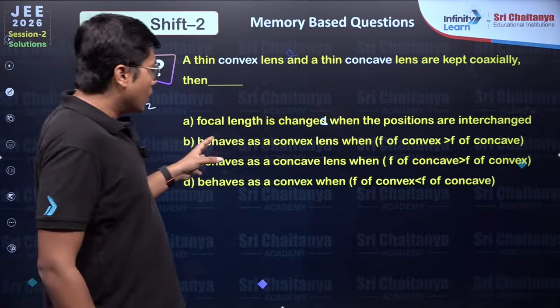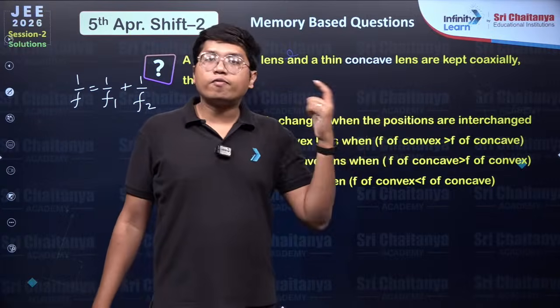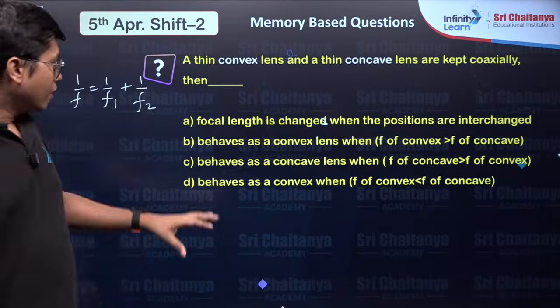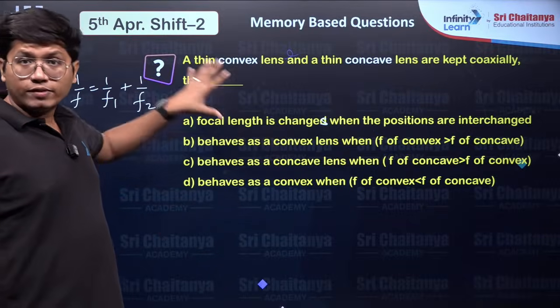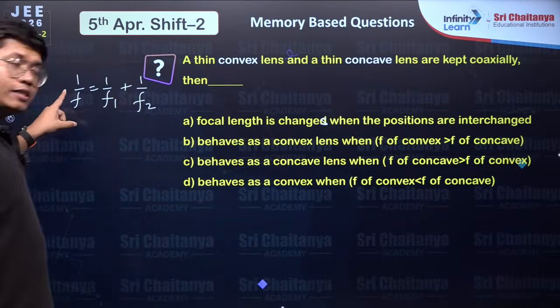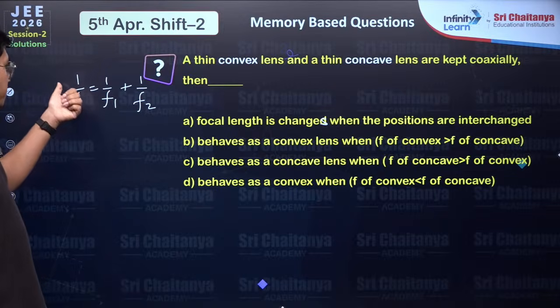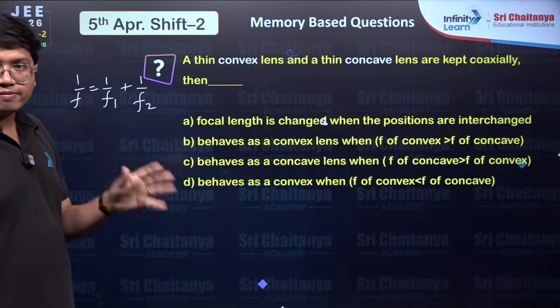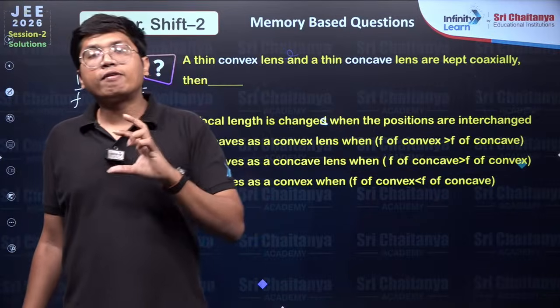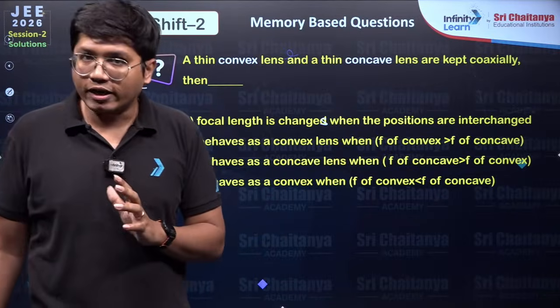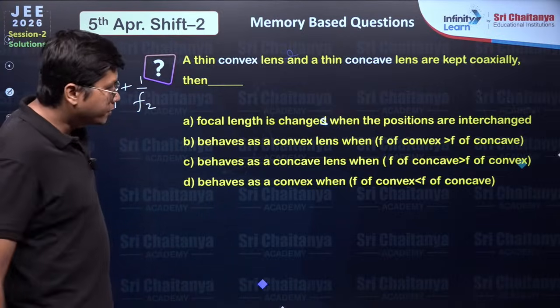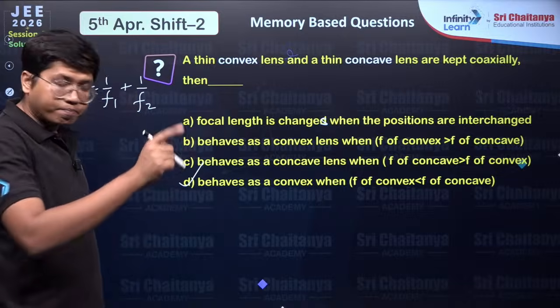Second thing, what is the behavior of the equivalent lens based on the magnitude of focal length? We know the behavior of the equivalent lens will be based on its sign, whether the equivalent is positive or negative. If the equivalent is positive, it behaves like a convex lens. If the equivalent is negative, it behaves like a concave lens. Now you will see the option here will be D. Why?